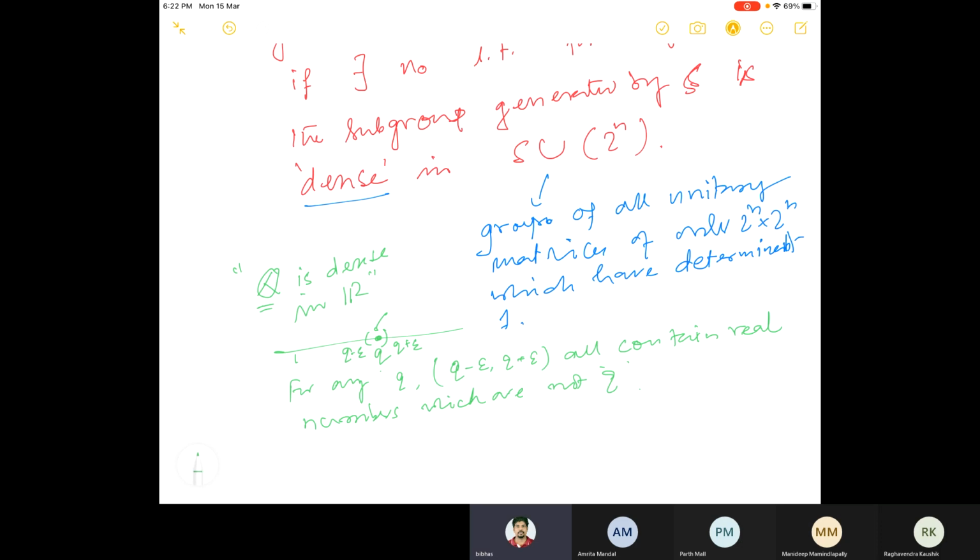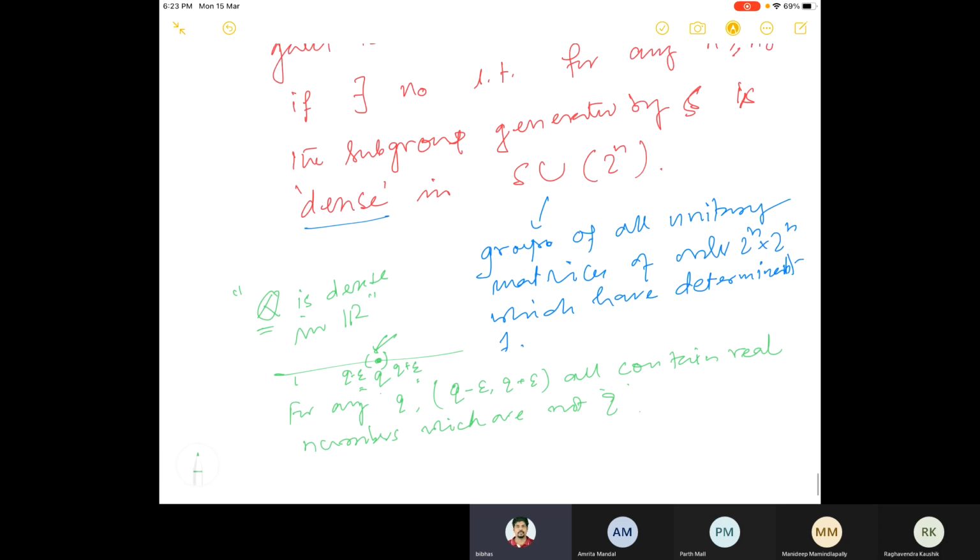So for any q, if you take the neighborhood of q, there is always an irrational number, and that length epsilon here could be arbitrarily small. It may be 10 to the power minus 100, does not matter. Still, whenever you draw this kind of or take this kind of an interval, you always encounter an irrational number. So they are so closely spaced together on this line.